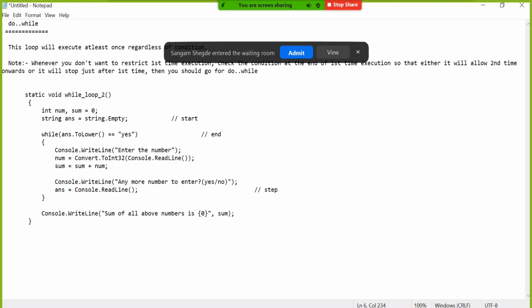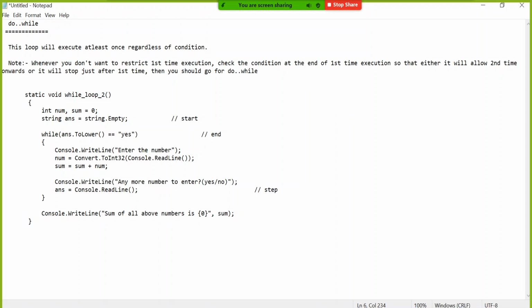Ultimately all the loops have one common thing, repetition of the statement, but the use case is a little different. When the number of iterations is well known, go for a for loop. When the number of iterations is not well known, go for either do while or while. And out of while and do while, the contrast is: if the first time itself you want to restrict, go for a while loop. And if the first time you don't want to restrict, and after completion of the first time, before the second time execution, you have to check the condition whether to repeat the statement or not, then go for do while.